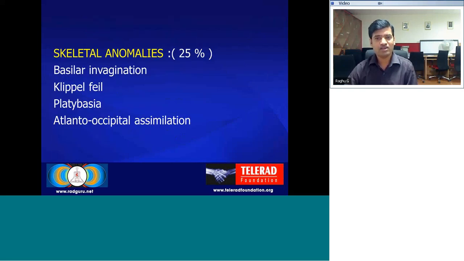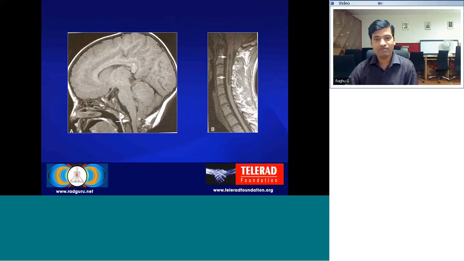The skeletal anomalies usually associated with this are seen in around 25% of cases, which include basilar invagination, Klippel-Feil syndrome, platybasia, and atlanto-occipital assimilation. Here is an example of Chiari type 1 malformation, where you can see that there is caudal descent of cerebellar tonsils below the level of foramen magnum, and there is associated syringohydromyelia that can be seen on the right hand side.